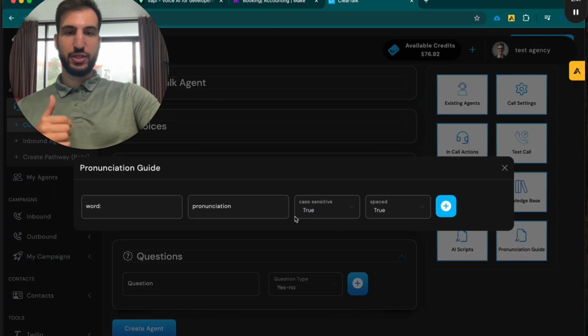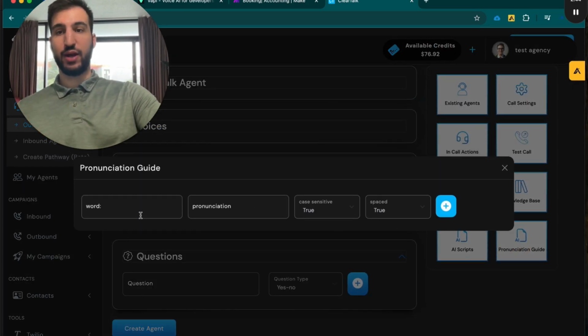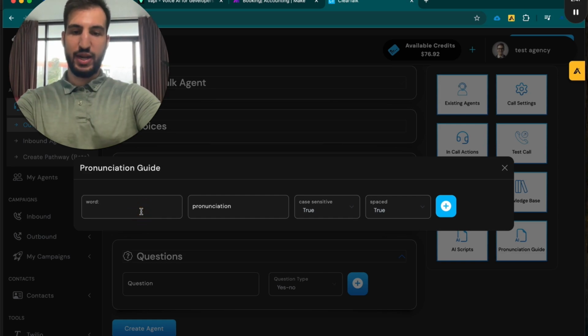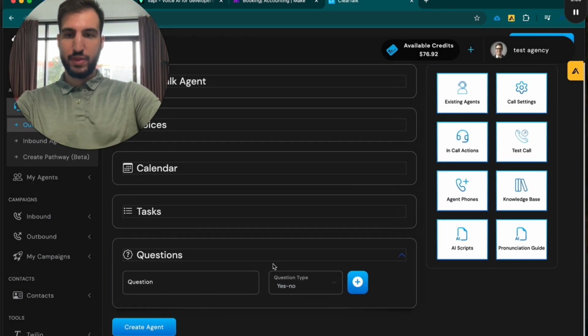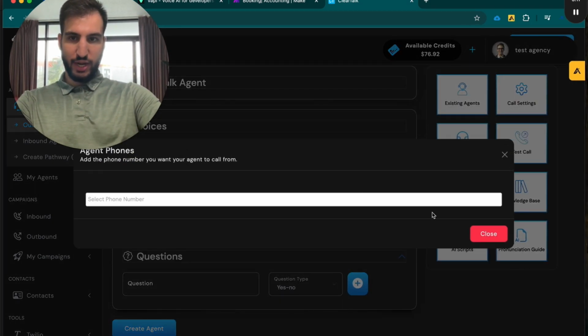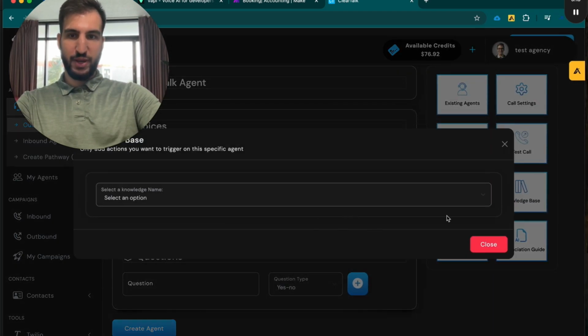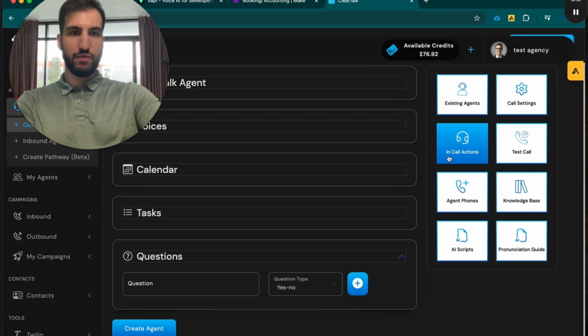They have punctuation guides, which is something that not a lot of AIs actually have. So if there's a name and the name is Emily, for example, you can have different pronunciations. So if there's complex words or different pronunciations that you actually want to utilize, you can throw that in there, and it makes it super easy, right? So you have that. You can connect the phone numbers. You have a knowledge base if you want knowledge base information, all of this different stuff.